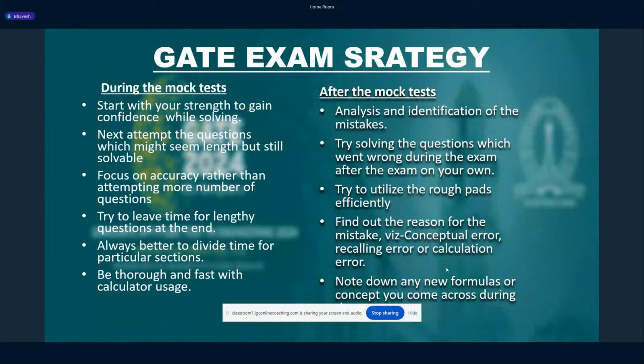And after this, you should attempt the questions which might seem lengthier to you, but you know that it is still solvable. You know the concepts behind it, but at the very first look, it might seem lengthy to you, but still you can solve it. So after the questions which you have solved earlier, you can take these questions up.